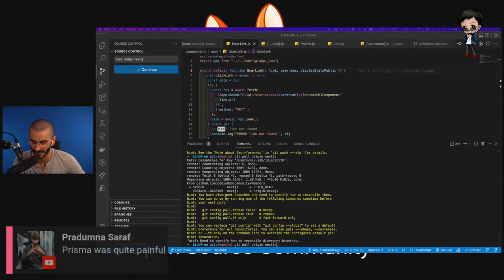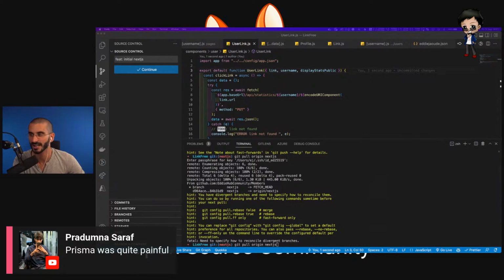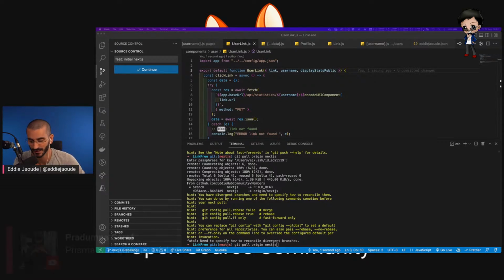So Prisma was quite painful. Yes, I moved to Mongoose. Prisma was a real difficult pain. I mean, it looks great, and I've used it on some other projects, but I had so much pain getting it to work. So definitely worth moving over. I don't think it's quite ready yet.